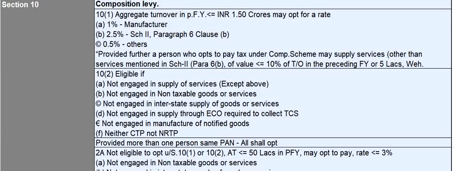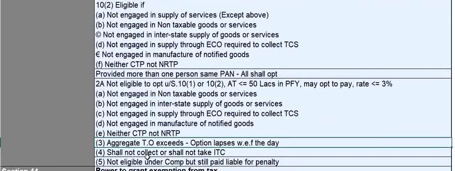Section 10 subsection 2A talks about cases where, if you are not eligible to opt for composition under subsection 10(1) or 10(2), then you can opt under section 10(2A), where your aggregate turnover is less than or equal to 50 lakhs in the preceding financial year, and you may opt to pay a rate not exceeding 3% under composition. And the conditions are almost similar to what we referred to in 10 subsection 2.